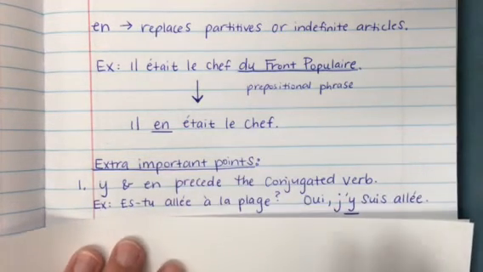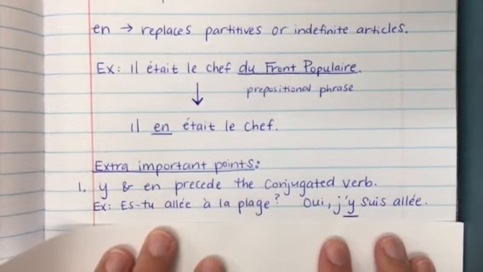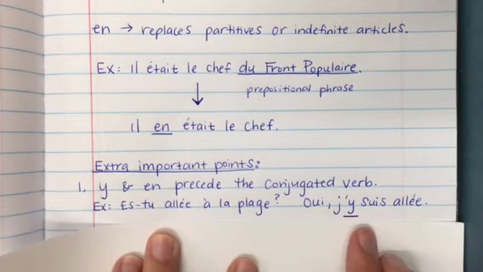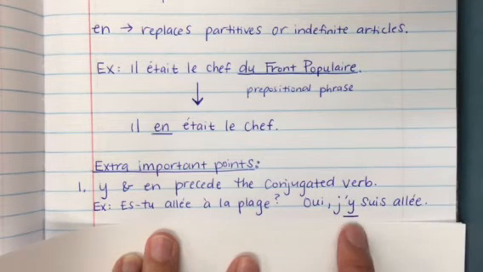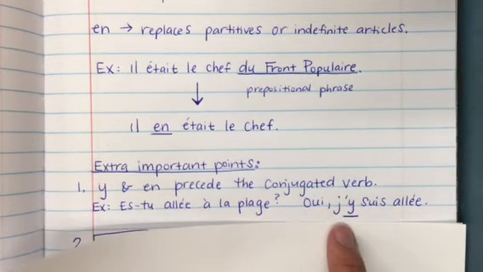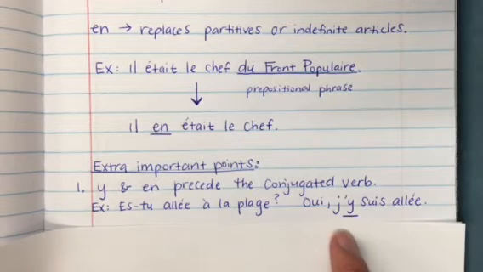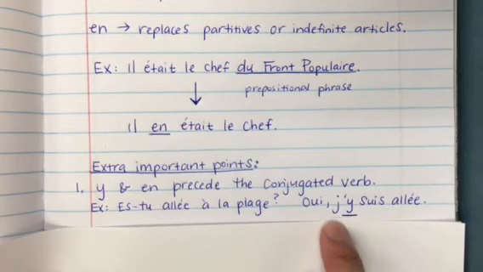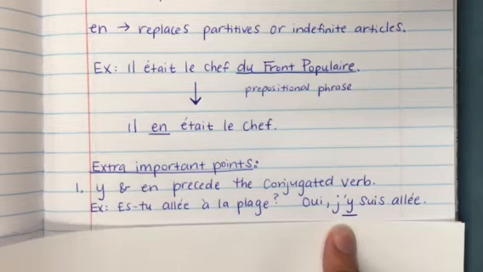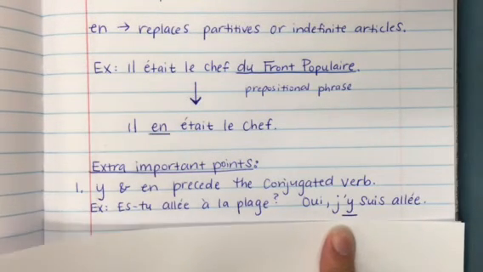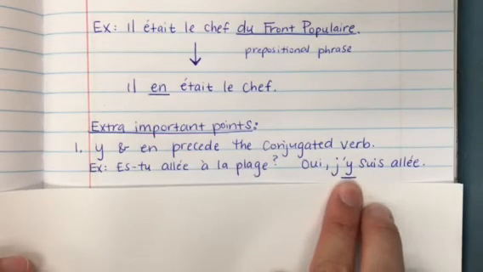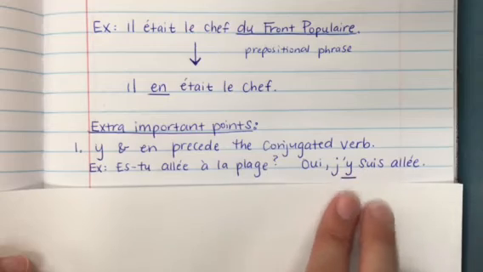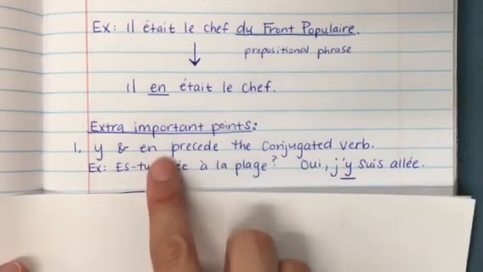So here's an example of that. Did you go to the beach? Es-tu allé à la plage? And I want to say, yeah, I went. Okay, so you would say, oui, j'y suis allé. Oui, j'y suis allé. Okay, so you do treat it like a vowel. Remember, y is a vowel in French. So that's the reason why we omitted the e and we put the apostrophe there. So just make sure that makes sense to you, right? We're just talking about where it needs to go. It needs to precede the conjugated verb. That's for both y and en, okay?